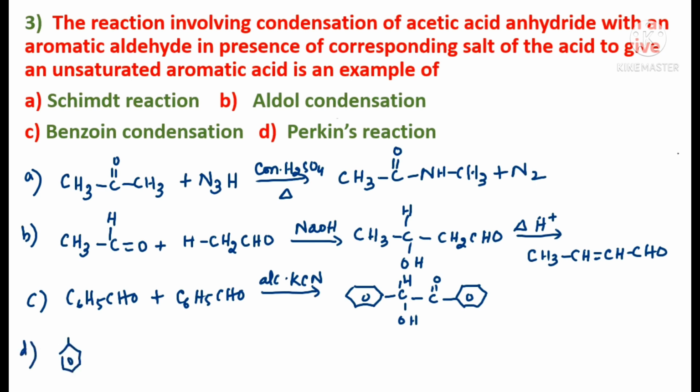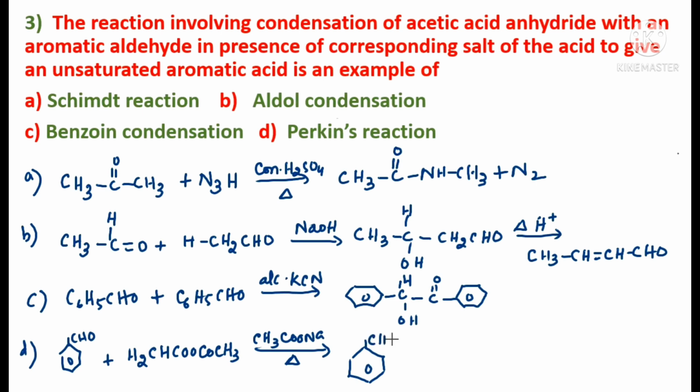Let me write once again so that you can get a clear idea. Benzaldehyde reacts with acetic anhydride, (CH3CO)2O, in the presence of sodium acetate, CH3COONa. On heating, we will be getting an unsaturated aromatic acid. What is this acid?